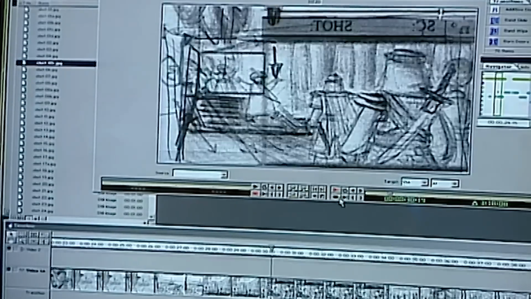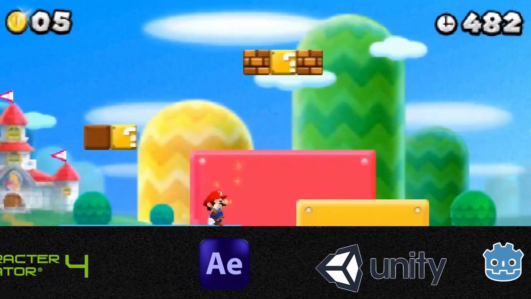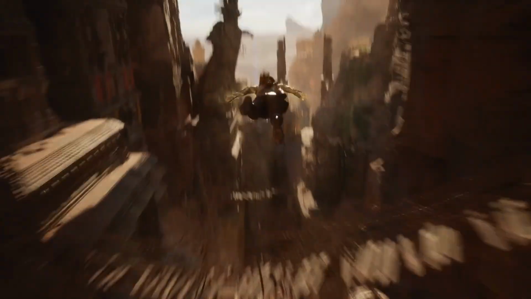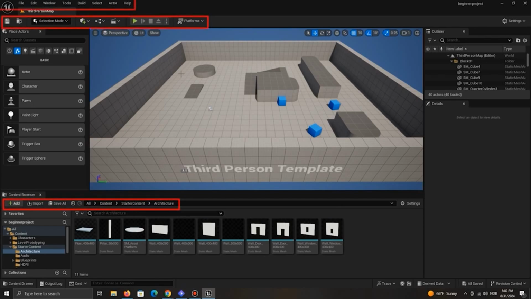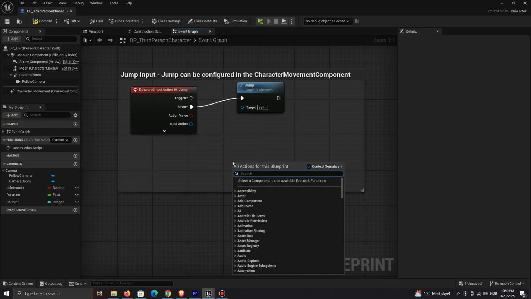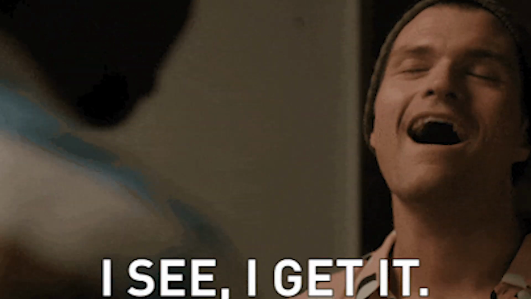If you have ever wanted to learn game development, now is the time. There are so many tools and resources available that makes it possible for anyone to create a good quality game. In this video series, you will learn how to navigate around Unreal Engine, make basic code, create a simple game, and most importantly, understand the whole process.